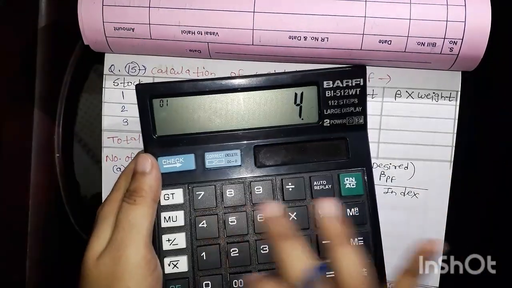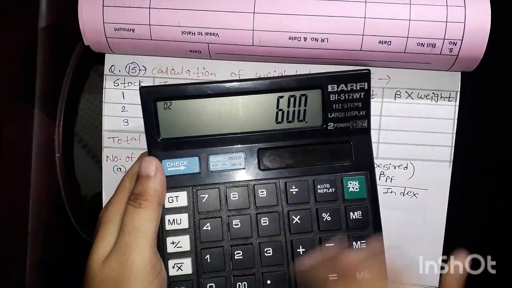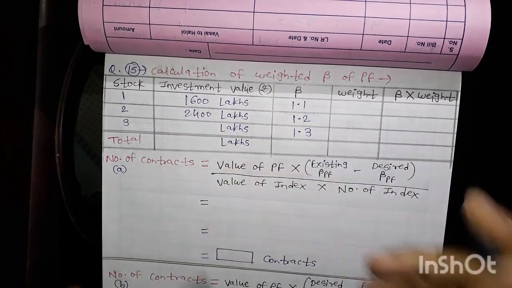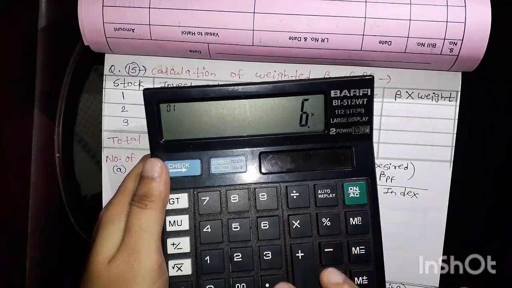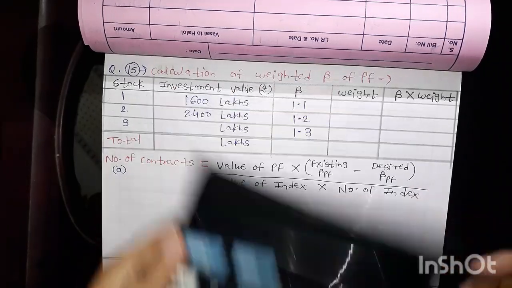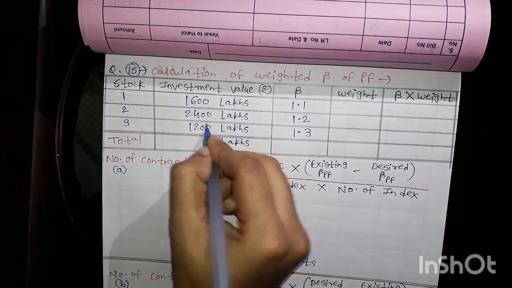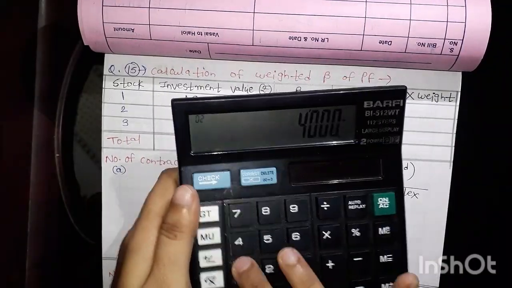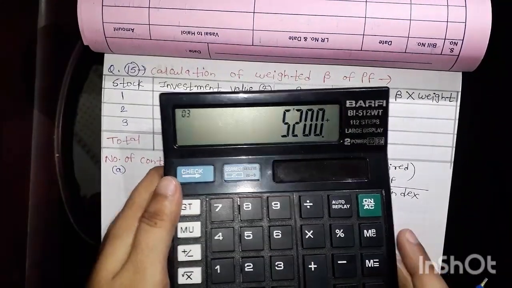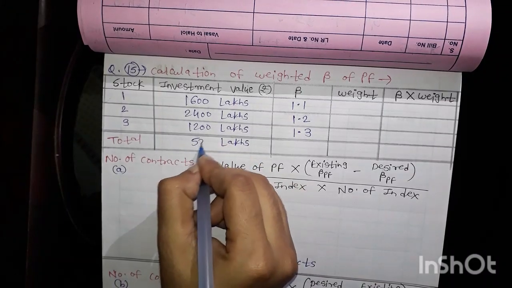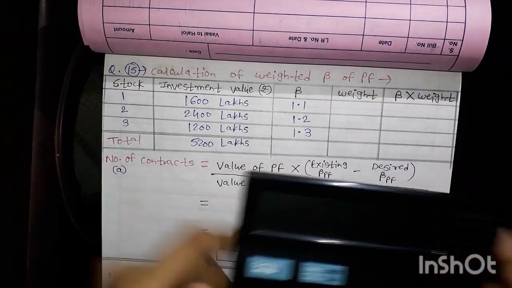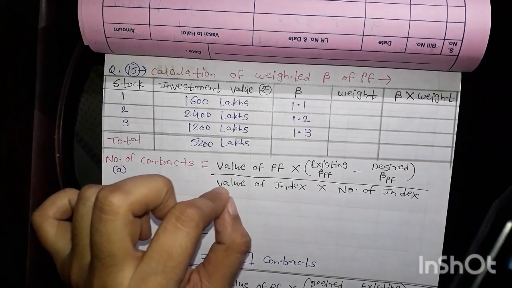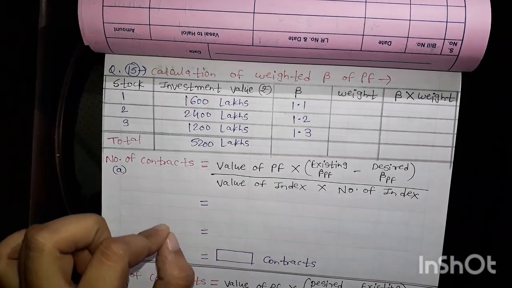So 4 multiplied by 600, I am getting here 2400. 6 multiplied by 200, I am getting here 1200. 1600 plus 2400 plus 1200, so I am getting 5200 lakhs. 5200 lakhs, this is finally my value of portfolio. So this is nothing but the value of portfolio.